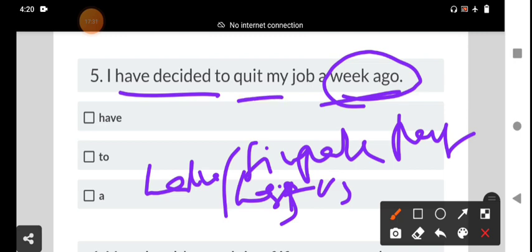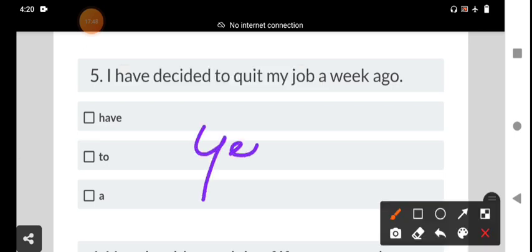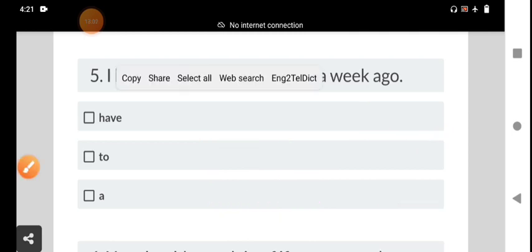Already quit or leave the post or job or employment. It is used to refer to actions that were completed in a time period. This is a finished action. The keywords we should use in the sentence: yesterday, last month, last year, two weeks ago, in 1990. These are the time expressions. Adverb of time is there.